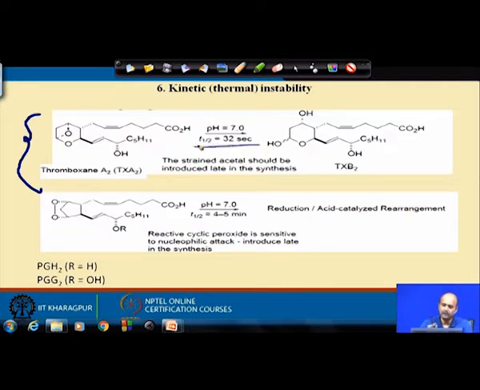So, it means that the strained acetal group should be introduced at the late stage in the synthesis. You cannot carry this part along as a starting material and then make this bond, because this is very unstable. The same thing can apply to this part also, this prostaglandin. Those are the finer points which you always need to take care of.